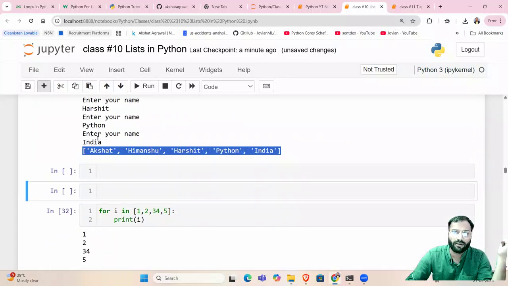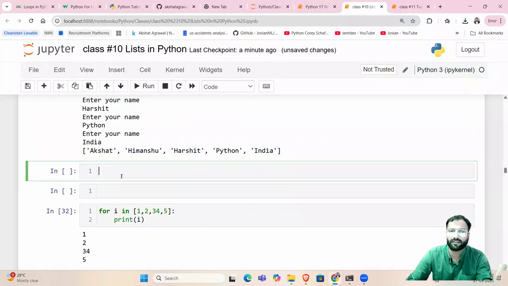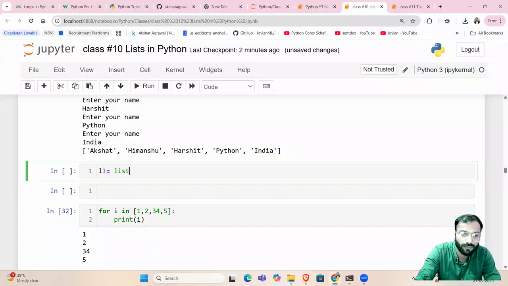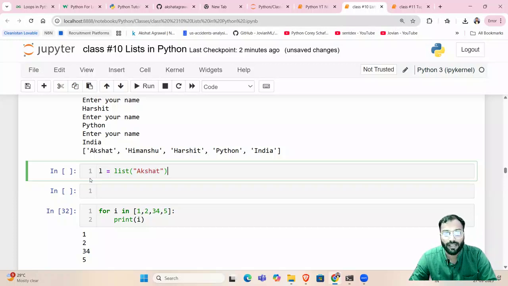There are a couple more methods to add multiple items to a list using loops or from user input. Okay, we can also do one thing. A list can also be created from a string. Let me show you an example. Let's say I write L is equal to list of Akshat. So see, Akshat is currently a string and I'm converting the data type from a string to a list. It is as simple as that.